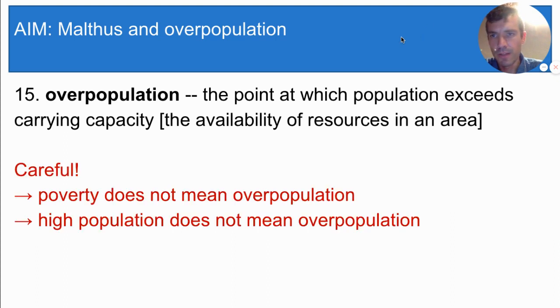Please be very careful with this term. It's more complicated than it looks. I find that students have a tendency to think that countries are overpopulated if they're either poor or if they have too many people, whatever that means. But neither of those is true. Let's start with the claim that poverty equals overpopulation.